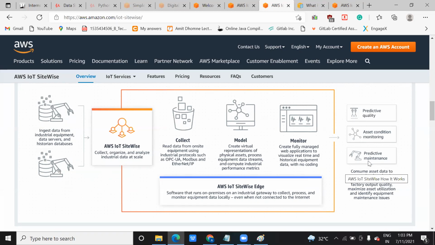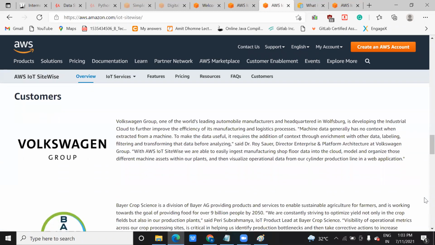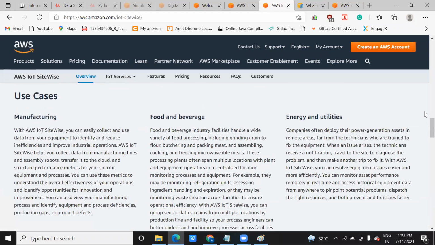Whatever output you have generated, like in a previous video I showed you in AWS S3 Jupyter notebook, we processed it and saw the data. You can save the same data in some other format back into the storage, and you can use it again. This is all about AWS IoT SiteWise. And as I said, the use cases are manufacturing devices and energy, like wind energy and solar energy, where real-time data is generated, that you can see there. Is it clear?